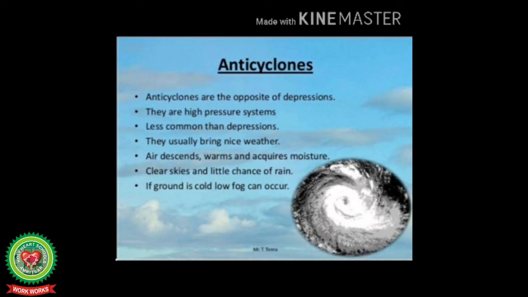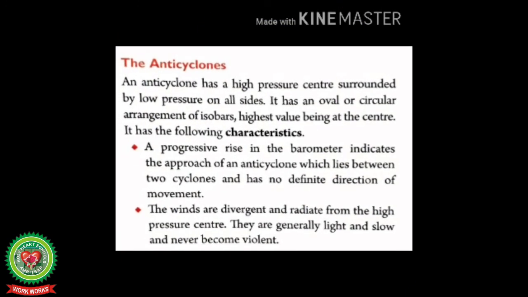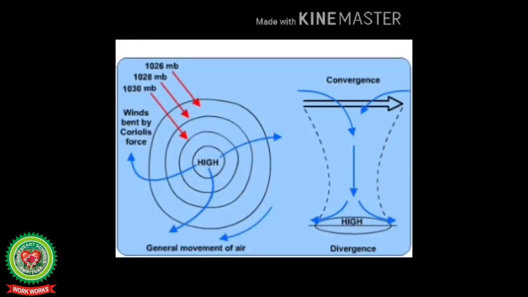The isobars in an anticyclone are more or less circular in shape. The winds are divergent and radiate from the high pressure center. They are generally light and slow and never become violent. Let us understand this. The difference of pressure between the center and periphery of an anticyclone ranges between 10 to 20 mb, but sometimes it goes up to 35 mb.